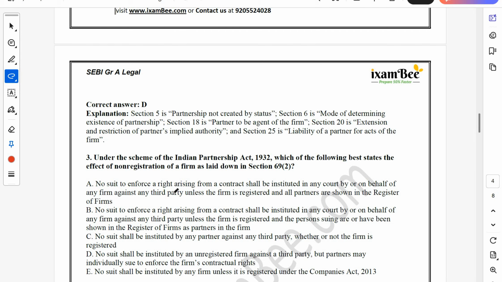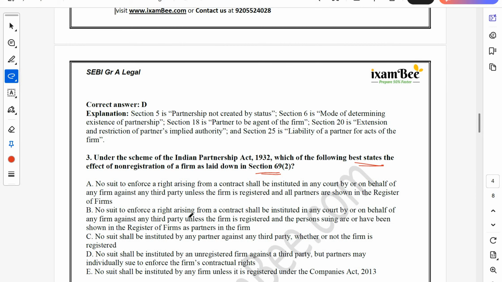Let's look at another question from the document. Under the scheme of Indian Partnership Act 1932, which of the following best states the effect of non-registration of a firm as laid down in section 69, subsection 2? No suit to enforce a right arising from a contract shall be instituted in any court by or on behalf of any firm against any third party unless the firm is registered and all partners are shown in the register of firms.